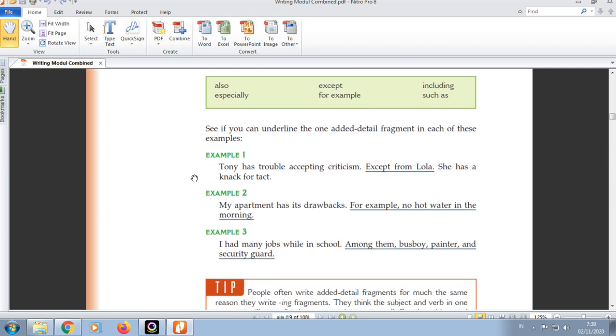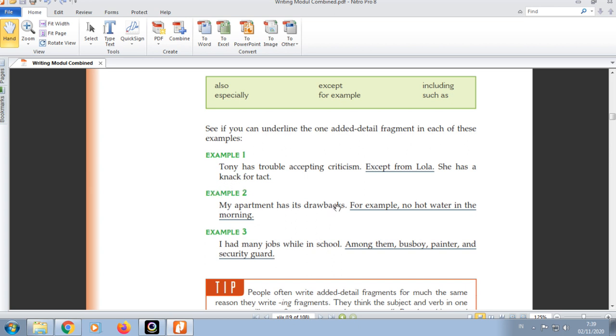Okay, look at the example. Example 1. Tony has trouble accepting criticism. This is a sentence. Why? Because Tony is the subject and has is the verb. Except from Lola. This is a fragment, starting with the word except. Why? Because it is missing a subject and a verb. She has a knack for tech. This is a sentence. So the fragment is except from Lola.